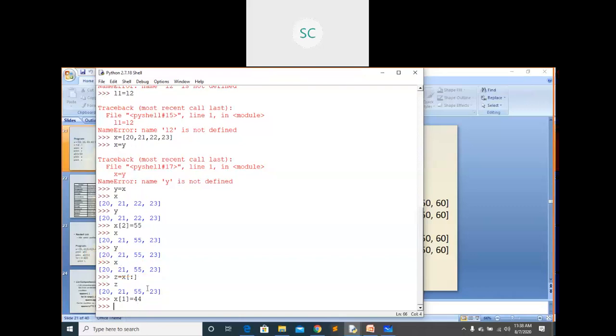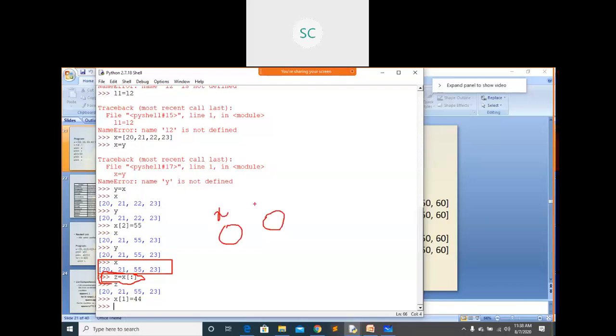I'm cloning that object. This one is the x. This object I am cloning. See how you will clone. z equals to, just use the slice operator, simply it will clone one object, and will create another object. This is the x, now this one is the z. If I change any elements within this x, it won't affect this z.